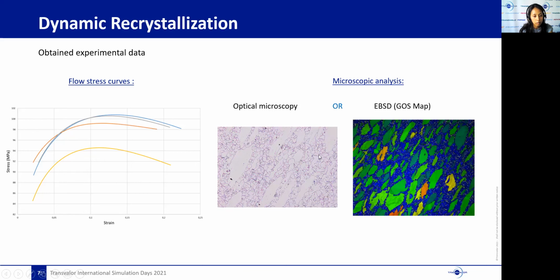However, in more complicated cases, EBSD, with example here the GOS maps, can help us a lot because it permits us to see clearly the less hardened grains in blue that correspond to the recrystallized fraction in general.